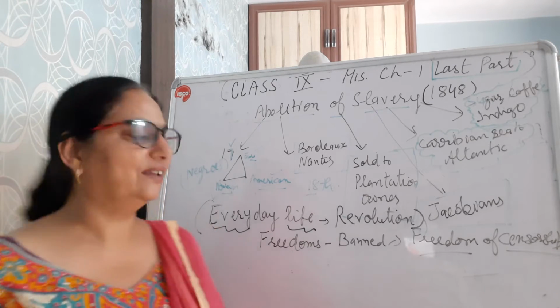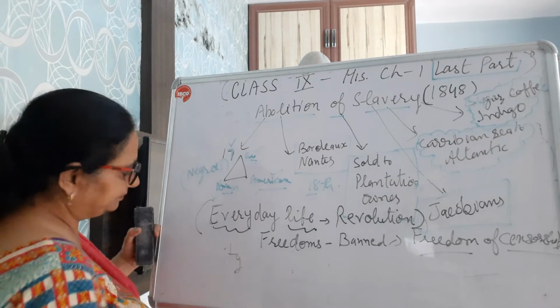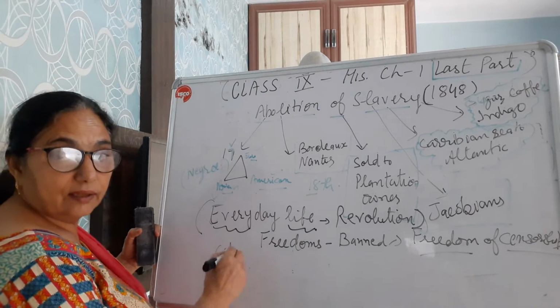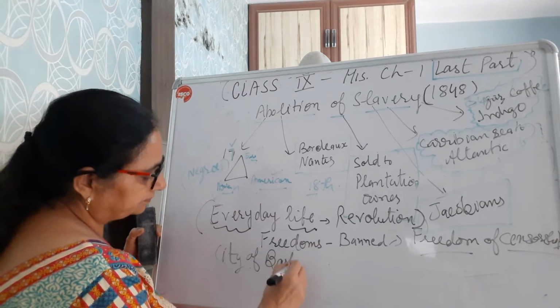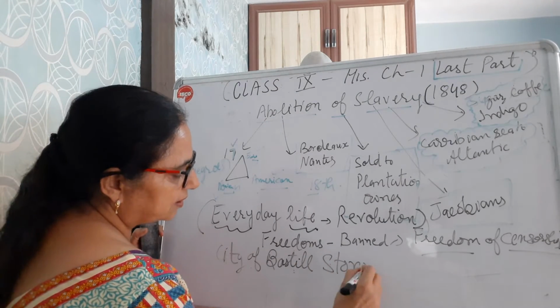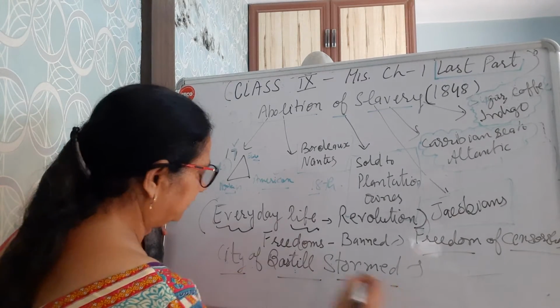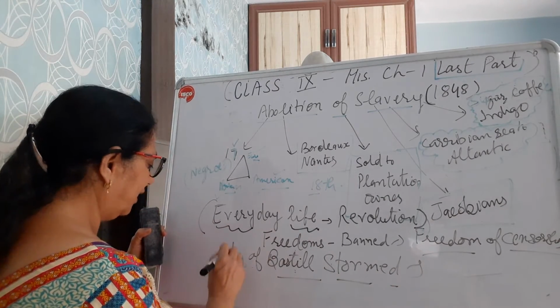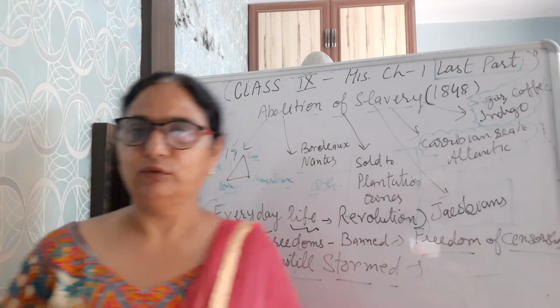Now this is the last stage, the city of Bastille stormed. It was like a prison, एक fort था that was converted into a prison during that French Revolution.